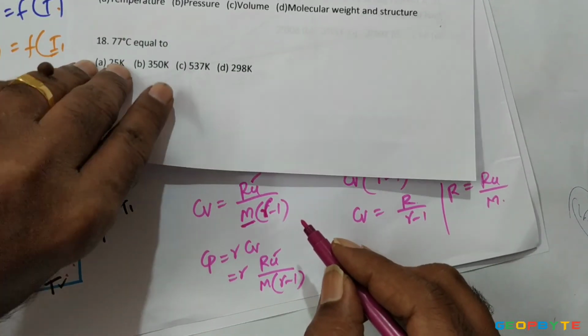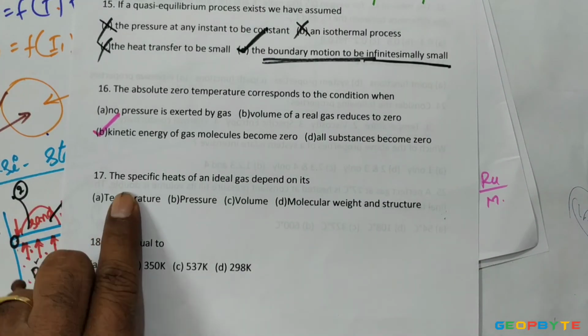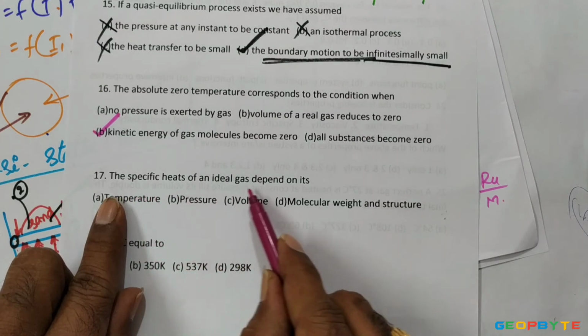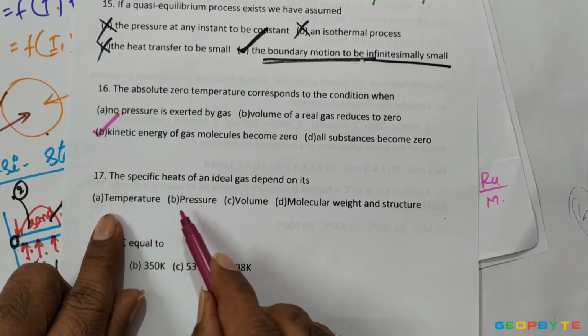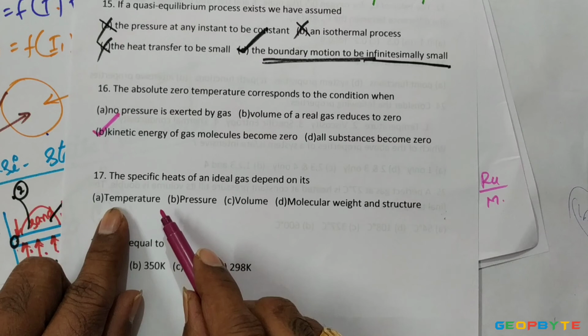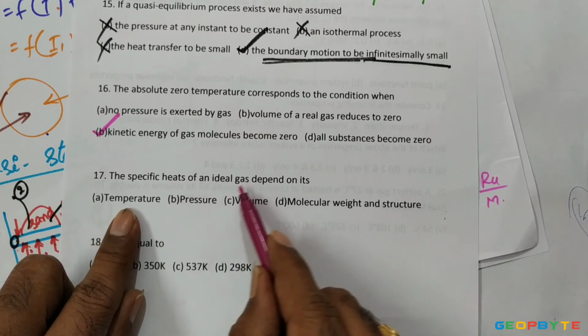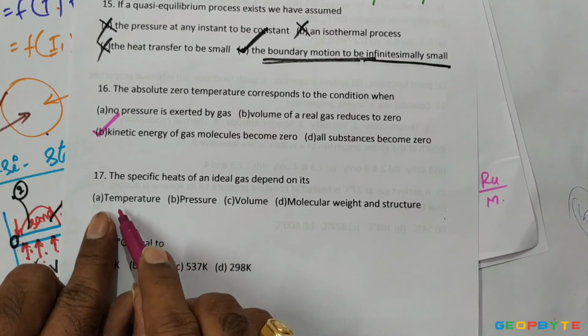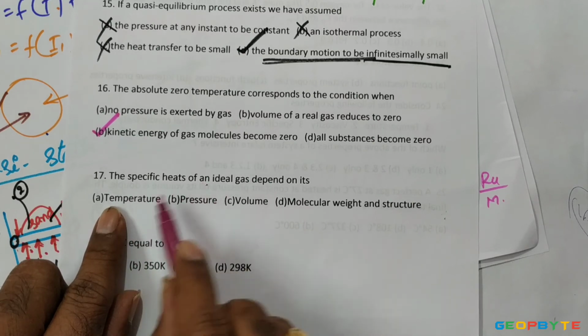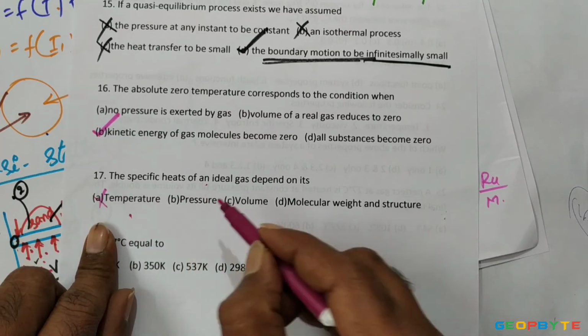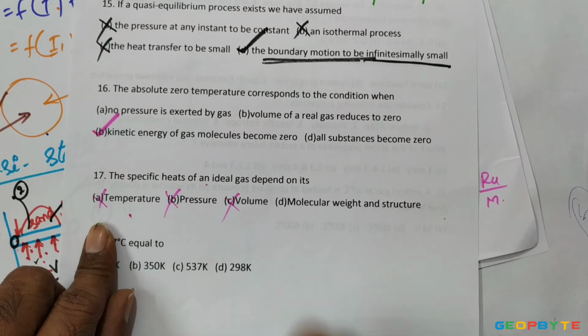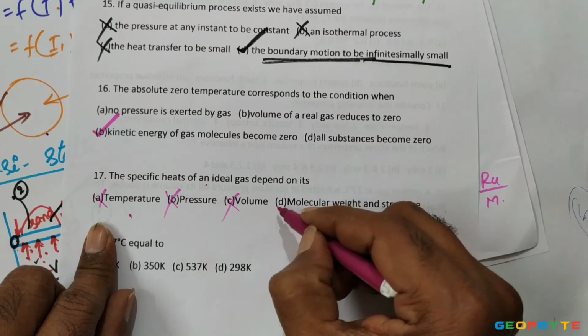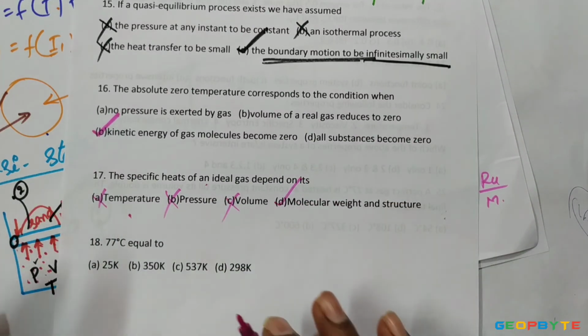Come to our problem. The problem is asking whether the specific heats of an ideal gas depend on temperature. No, specific heats remain constant irrespective of temperature and pressure for any ideal gas. So specific heats are not depending on the temperature, not depending on pressure, not depending on the volume. It depends on the molecular structure of the material.